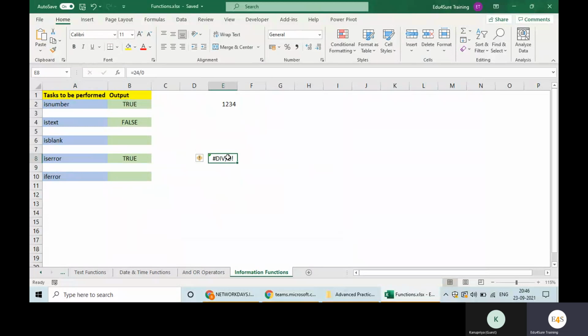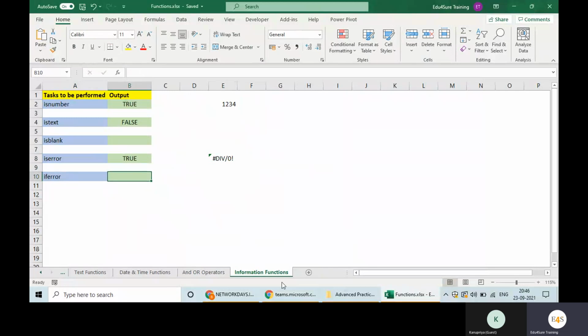Now, for example, I do not want to show this error. It looks weird. For example, you are creating a dashboard and submitting it to your client, and some blunder happens with your data and it gives an error. What impression will that give? But if you write a customized message, like data not found, something of that sort, it looks decent at least. How do we give that customized message?